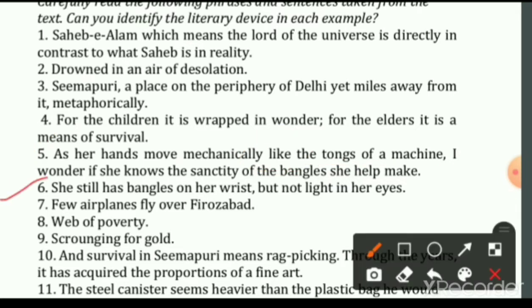Next one is, she still has bangles on her wrist, but not light in her eyes. The author has used here paradox. Dear students, paradox is a literary device where a situation or a statement seems impossible or is difficult to understand because it contains two opposite facts or qualities. And here are two opposite facts. The author says that she has bangles on her wrist. And who is she? The old woman, but not light in her eyes. Okay, two facts are here.